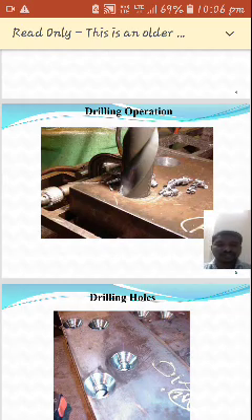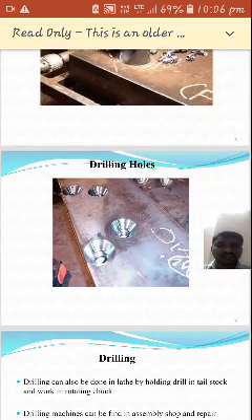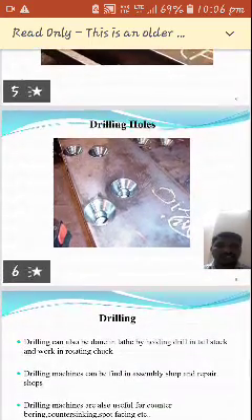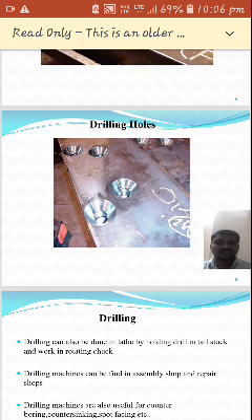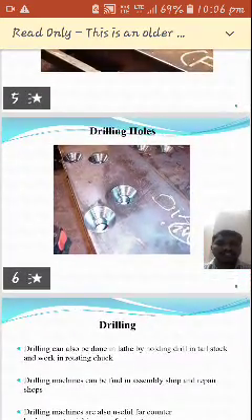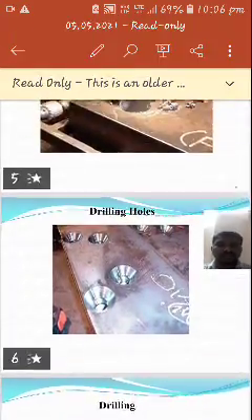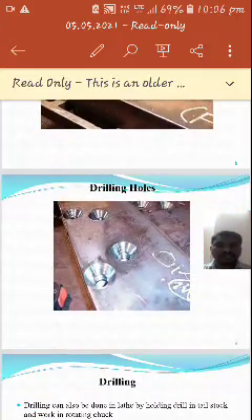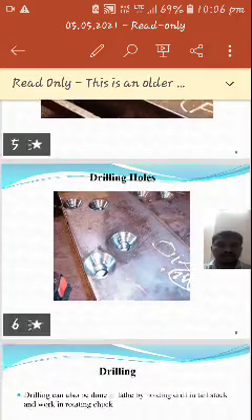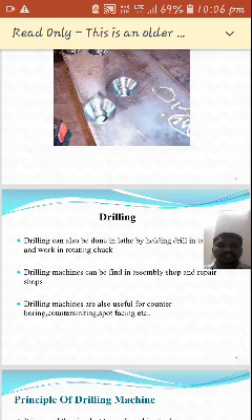That is called the drilling operation. In slide number 6 we can see the various types of drilling operations. Not only drilling, we can also produce other operations, which we can see in the slides. One is counter boring. Using this machine, not only can you produce holes, we can also produce other operations like counter boring and counter sinking. So, drilling is produced by using the drilling machine.